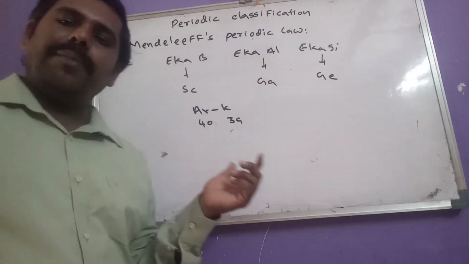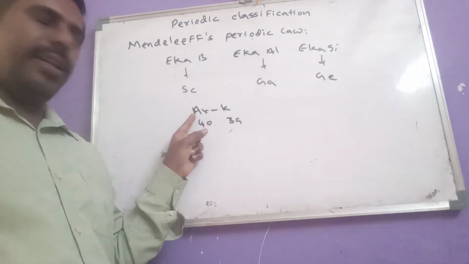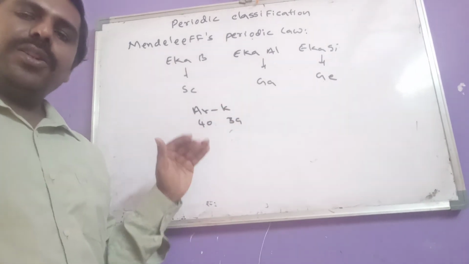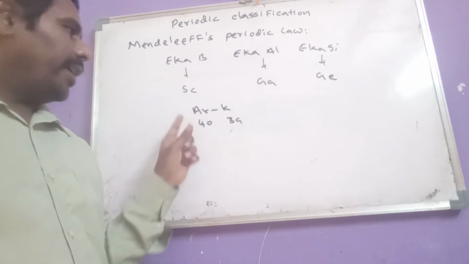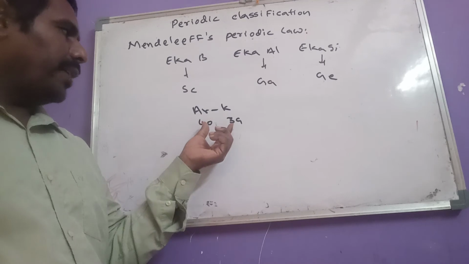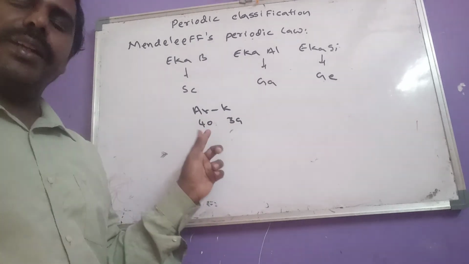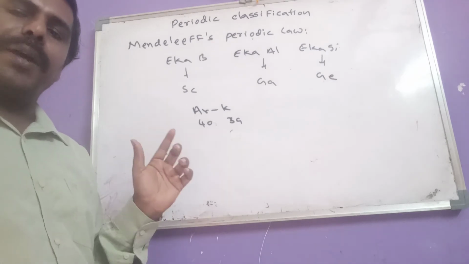So as per Mendeleev periodic law, potassium should come first, then argon. But to place them according to their properties, he arranged argon first, potassium next. So that means here the periodic law is violated. Such types of pairs are called anomalous pairs.